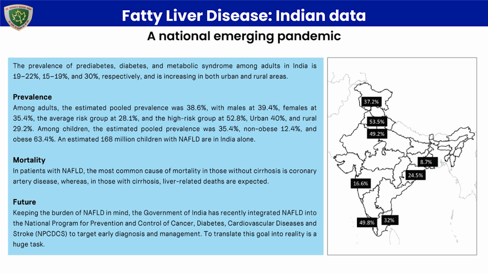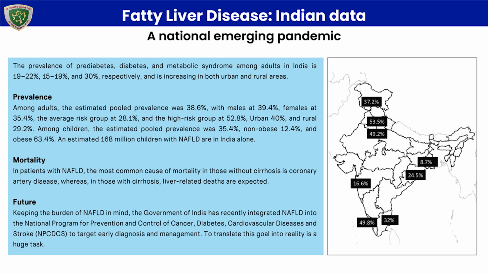India has a special status regarding the prevalence of fatty liver disease. This is related to two risk factors rampant in our community: the prevalence of prediabetes, diabetes, and metabolic syndrome among adults in India is around 20%, 15%, and 30% respectively, and is increasing in both urban and rural areas. India is often referred to as the diabetic capital of the world, with 80 million diabetics.